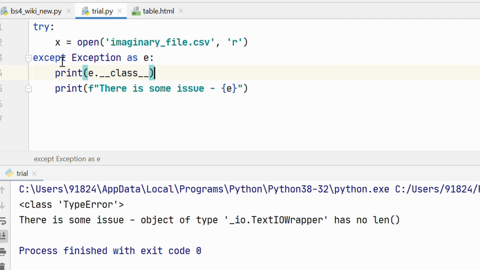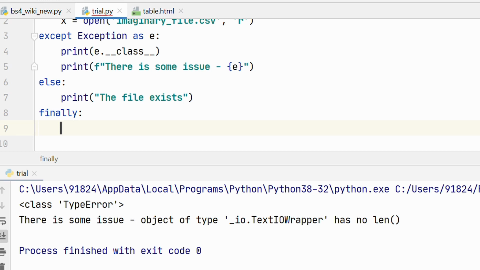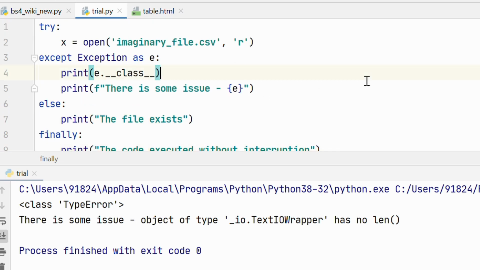We already have our try and except blocks. Let's now add an else block. So I can say else print the file exists, and let's also add a finally block saying print the code executed without interruption. All right, simple as that. So now let's try to run this again.